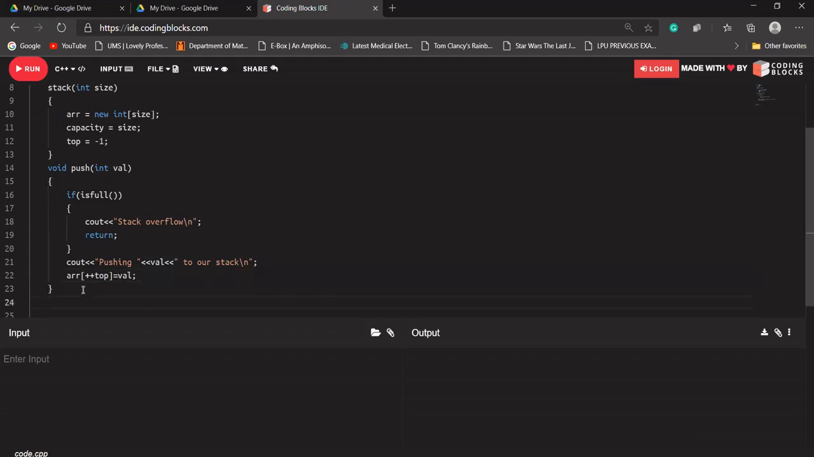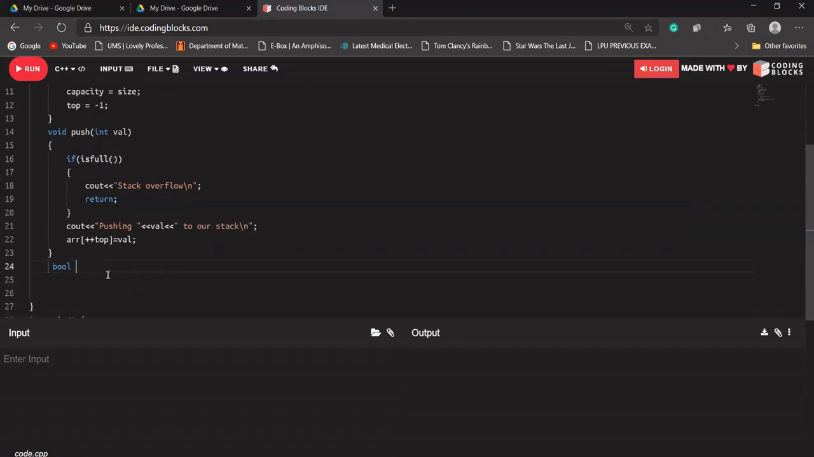And after this, as we have used an isFull function here, we have to define our isFull function as well. Let's say it will return a bool type, because it will just return true or false, full or not. Let's say isFull will just check whether our stack is full or not.